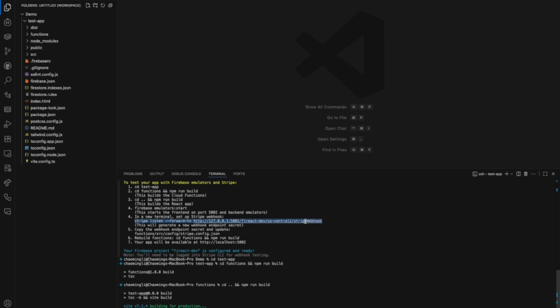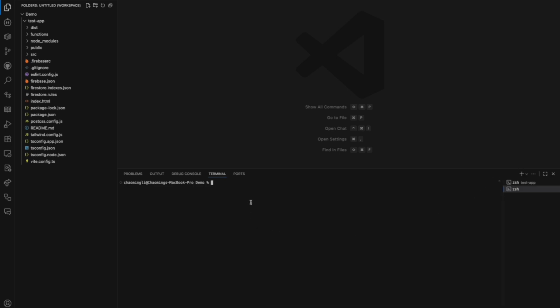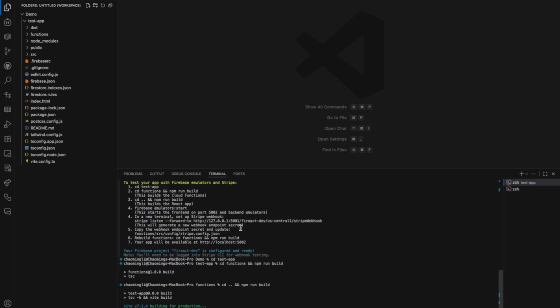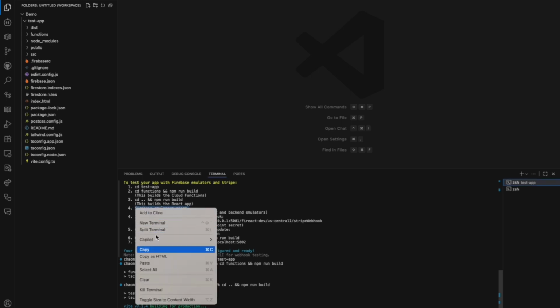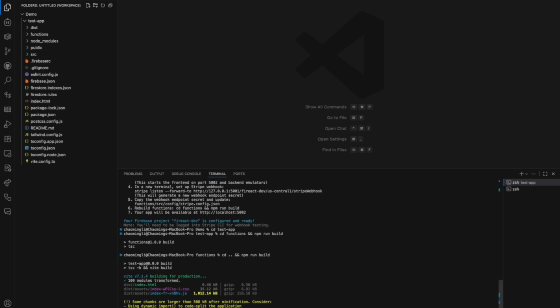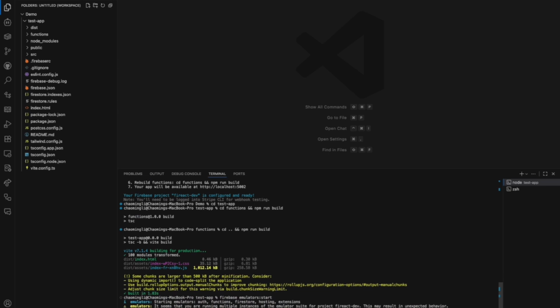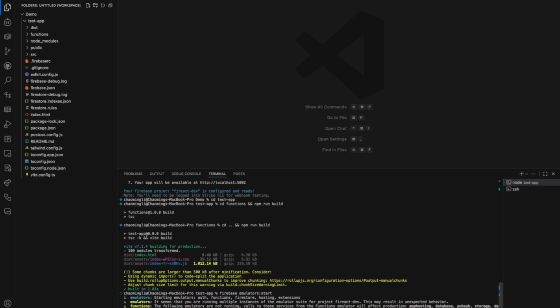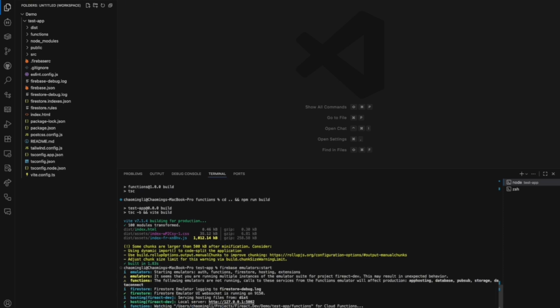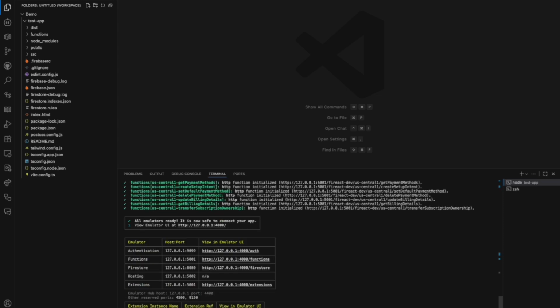Now copy the Stripe command line and paste it into another terminal for later use. This will enable Stripe to connect to our local environments for testing purposes. Let's come back to the instructions and start the Firebase emulators. The emulators will spin up the infrastructure locally for development and testing. They handle authentication, database, cloud function, and hosting. As the Firebase emulators spin up the services, you can see the ports that they are running on. Typically, the SaaS web app will be on port 5002.